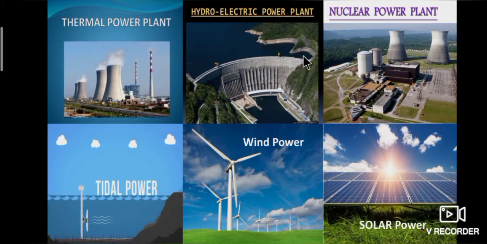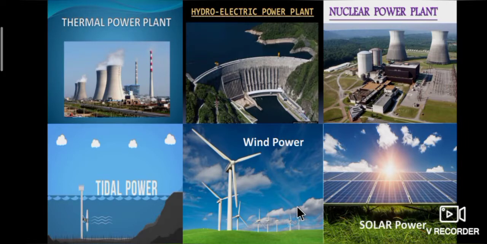By nuclear fission reaction, electricity is produced in a nuclear power plant. Example, Kalpakkam in Chennai. Tidal power plant is also called hydropower. Here, from ocean tides, electricity is produced.